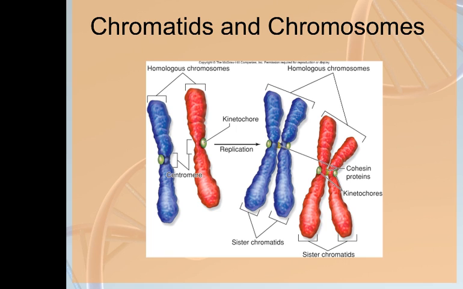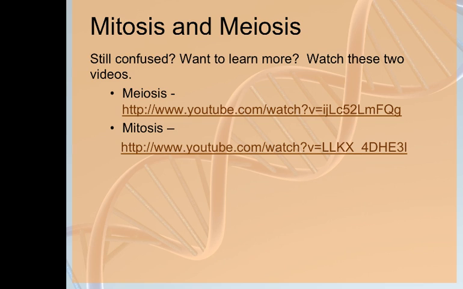The secret now is what happens to chromosomes when they divide during the processes of mitosis and meiosis. That's what happens next. That's the complicated part. So if you're still confused and you want to learn more, watch these two videos. They do a lot better job than I would at explaining meiosis and mitosis. You can get these from YouTube, watch them as many times as you like, and stuff will start to make sense.